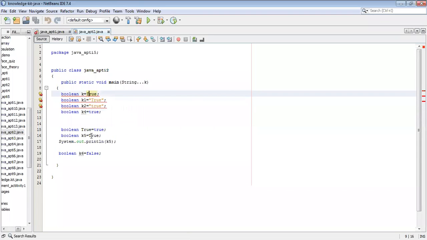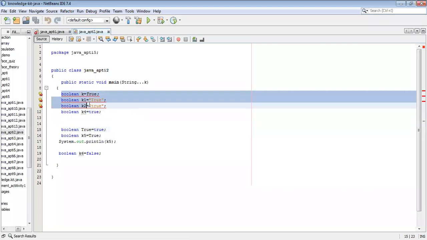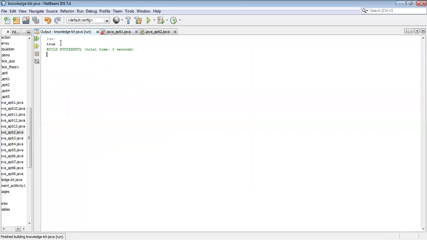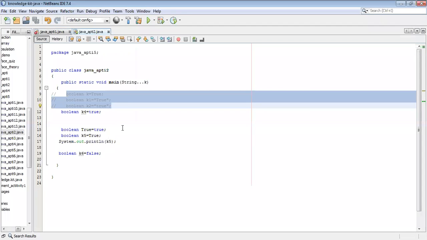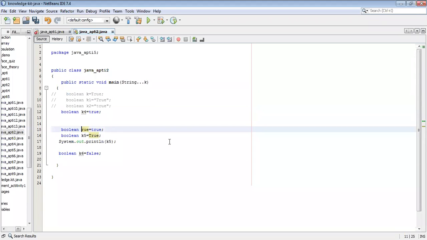And again, this value is assigned to another boolean, and we can print K5. Here we can assign false for K6 also. If you comment this one and run this code, definitely true will be displayed on the screen. Sir, we cannot assign a variable with small t true, no, sir? Where here? This is the value. A variable name with small t will also lead to error? No, no. See, what you are doing is right. Yes, sir. You will get a compile time error. Okay, sir.